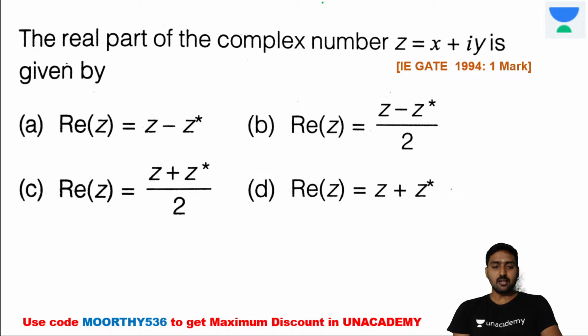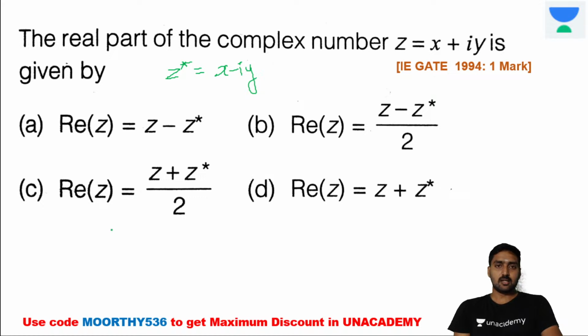It indicates that z star is the conjugate. Here z star is equal to x minus iy. And what about the real part? How are we getting it?